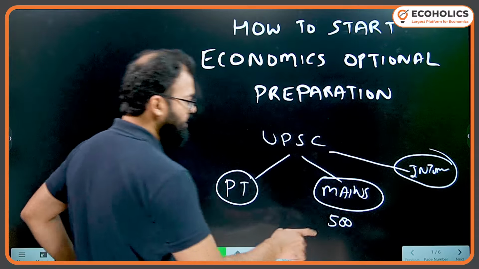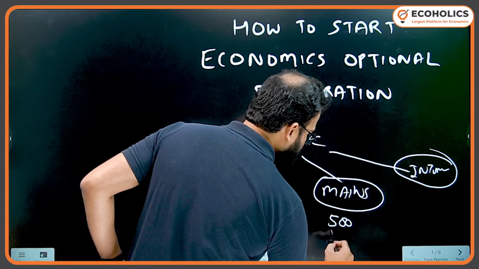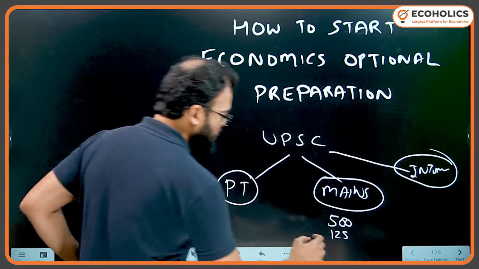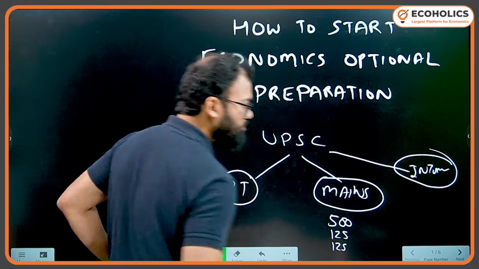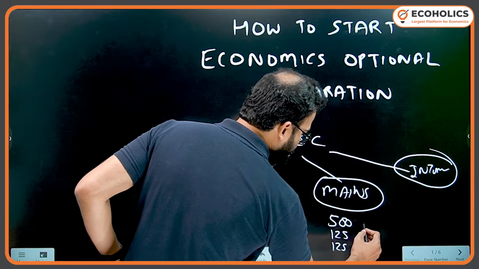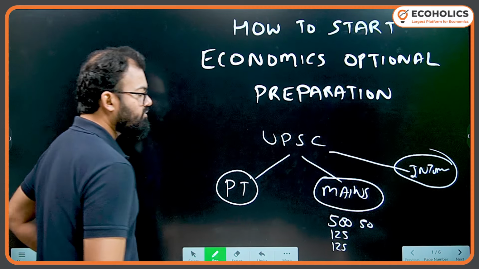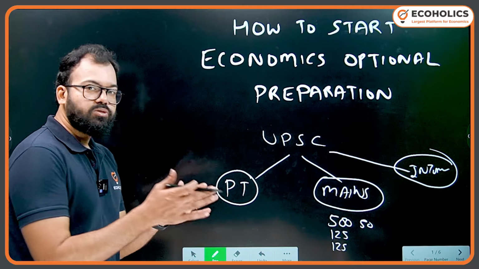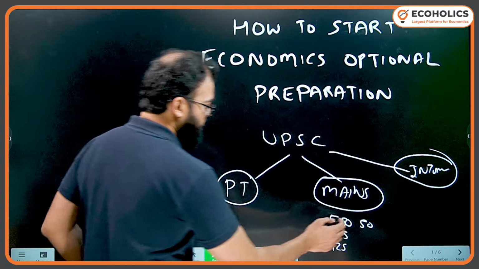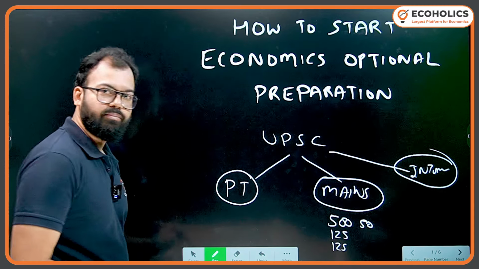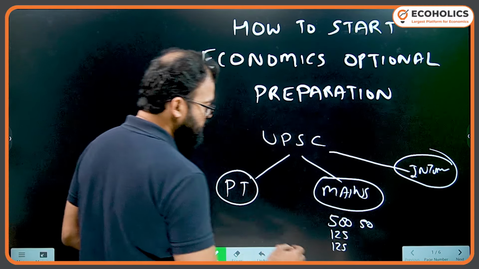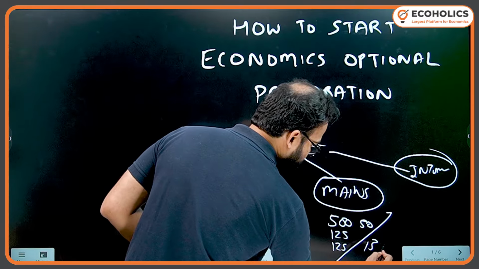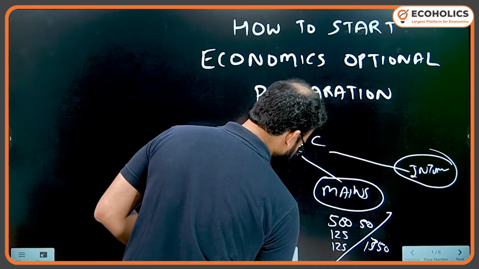500 marks come directly from the optional out of 1750, plus 125 marks of GS paper 3, which is generally almost economics. Then you will get 1 essay from economics, and somewhere around ethics and history, you will get approximately 50 marks in GS1 as well. That helps economics optional students in GS1 and in ethics GS4, with some case studies related to finance and banking. So overall, almost 800 marks of mains marks out of 1750.